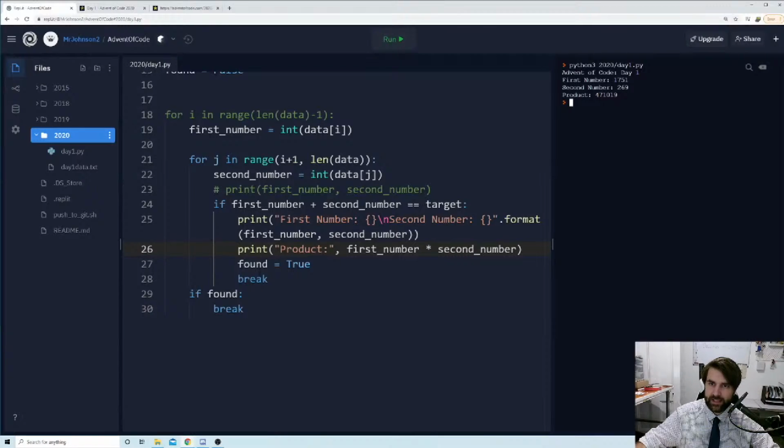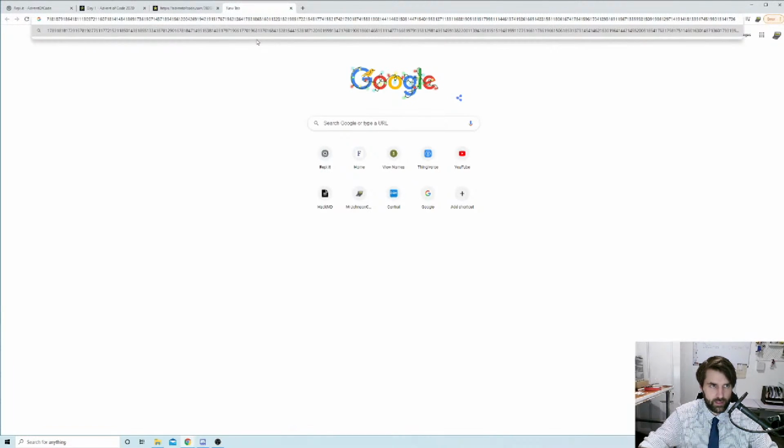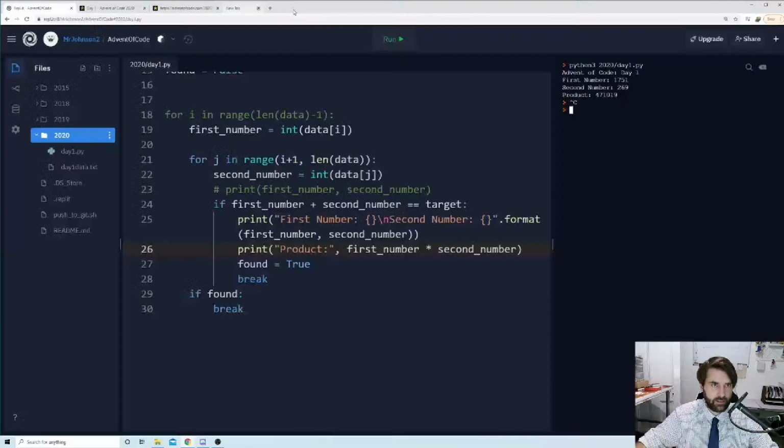So let's hit run. We can see here that our first number is 1751 and our second number is 269. And that's given us the product of 471019. And if I copy that, oh, hello. No, didn't mean to do that. Okay. I did not copy that. 1751 times, actually I can do it in the console here. 1751 times 269. Actually, I thought we were in Python. That's embarrassing. Okay, let's ignore that. Let's just assume that the math is good.